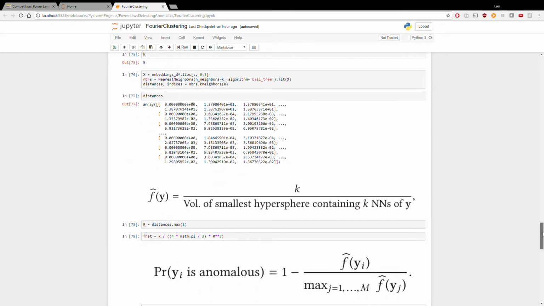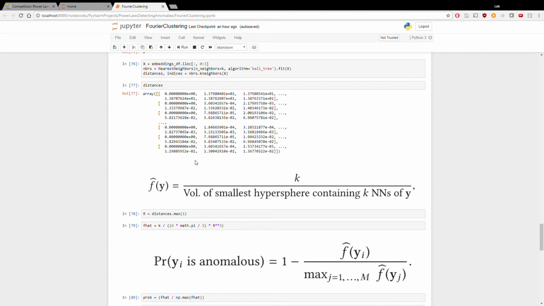And then we calculate a function based on the k-nearest neighbors, which is kind of like a k-nearest neighbors density function. It's k divided by the volume of the smallest hypersphere. So in 3 dimensions, a hypersphere is a sphere. In 2 dimensions, it would be a circle, and in 4 dimensions, it would be some crazy, indescribable thing.